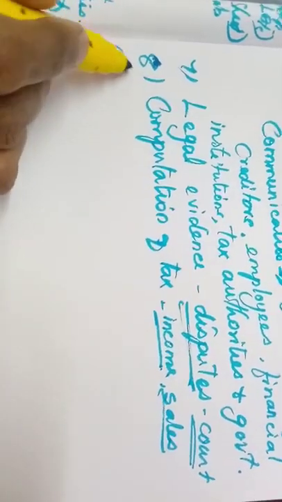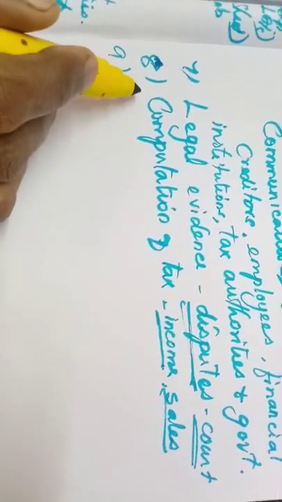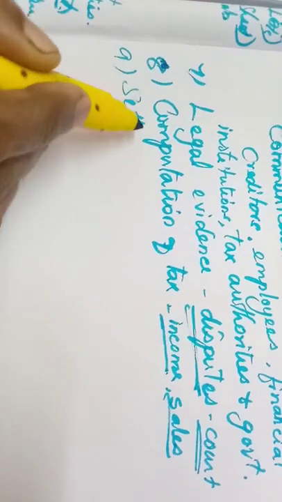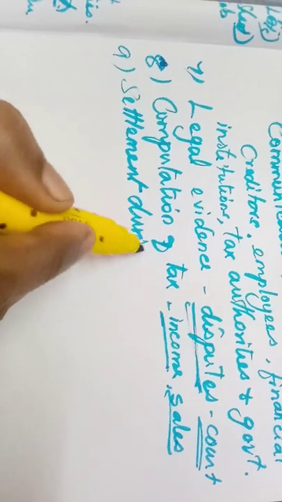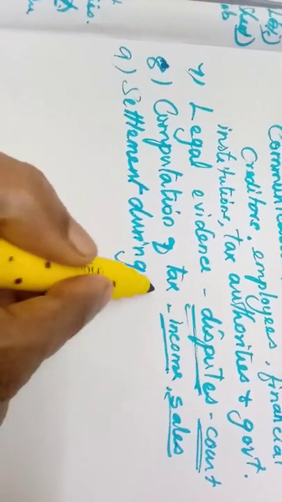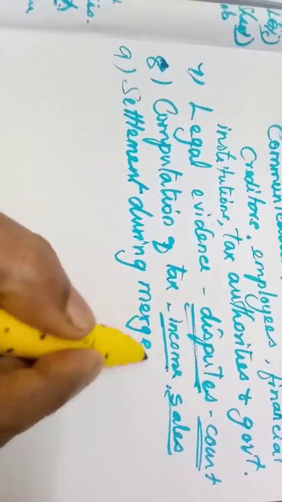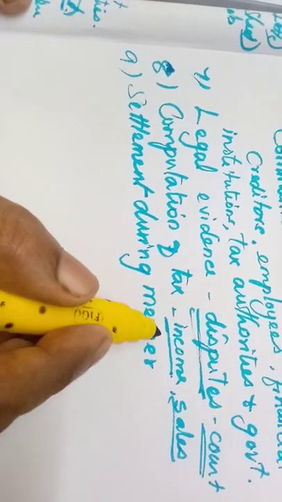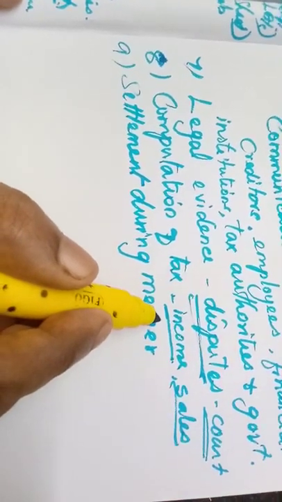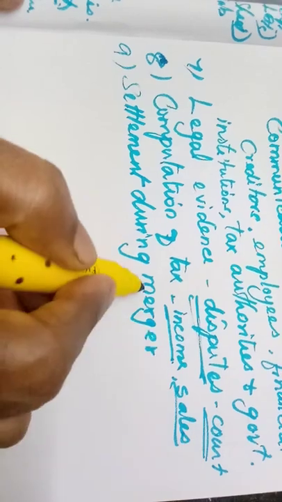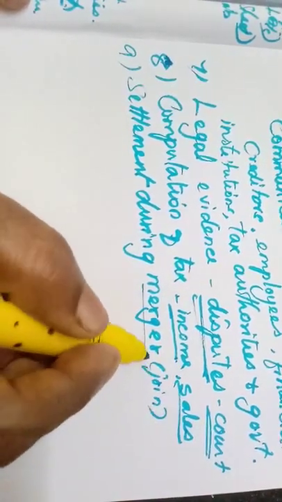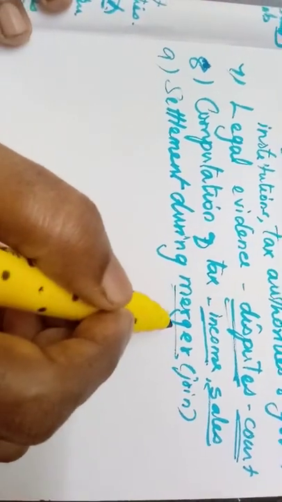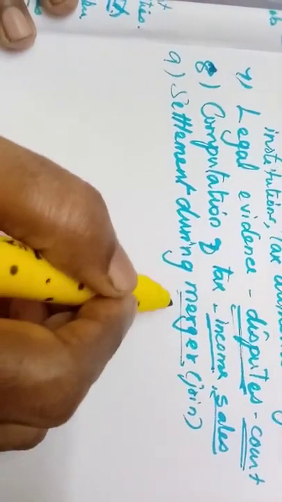Then the last and ninth point is settlement during merger. What is merger? Join, isn't it? If two organizations want to join together and run as one organization, at that time the court may ask for the financial statements of both the organizations.